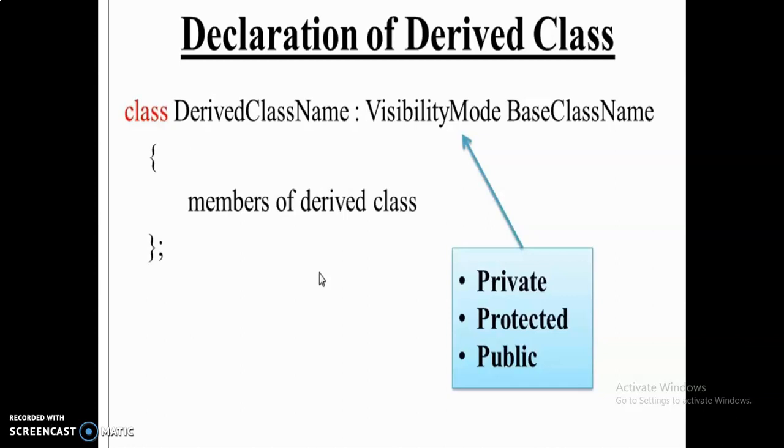When a base class is privately inherited by a derived class, public members of the base class become private members of the derived class. And therefore, the public members of the base class can only be accessed by the member functions of the derived class. They are inaccessible to the object of the derived class. Remember, a public member of a class can be accessed by its own object using the dot operator. The result is that no member of the base class is accessible to the objects of the derived class.